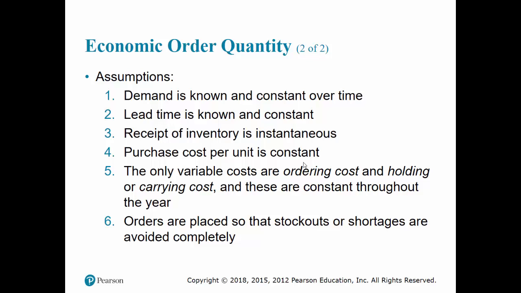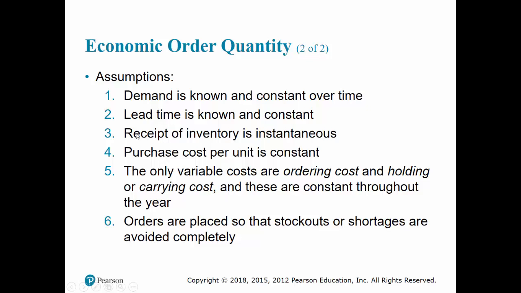It's not going to change. It's not going to be different for different order quantities, so we can safely ignore it. But if quantity discounts are offered, like if you order 100 units, the cost is $10, and if you order 500 units, the cost is $8 per unit, then the cost of the item becomes related to the order quantity. It is not constant. That would be the case of quantity discount. We will look at that. That will be the third model that we'll be discussing.